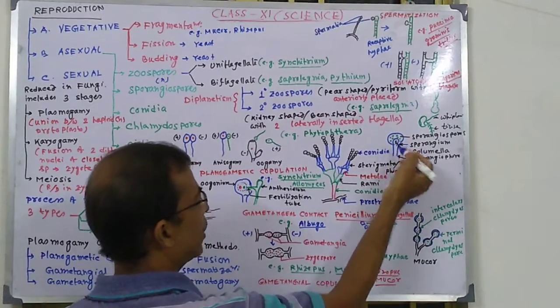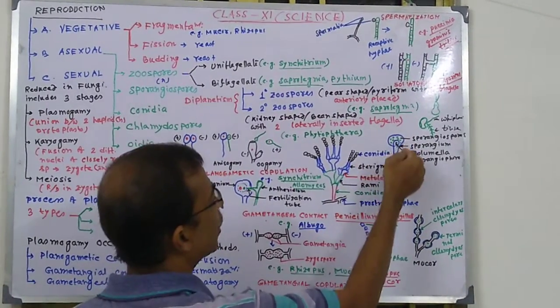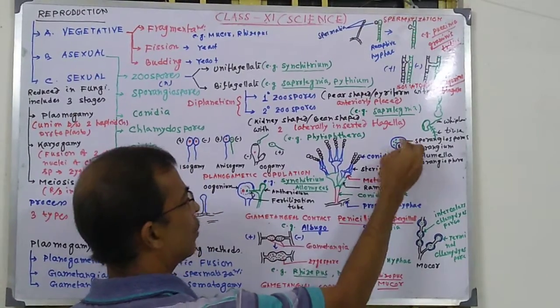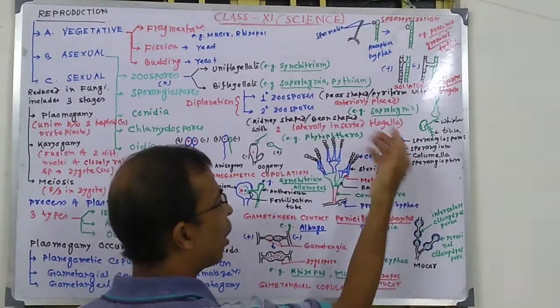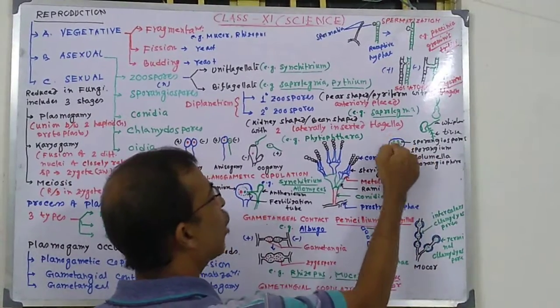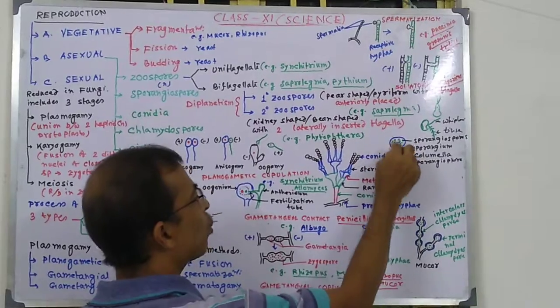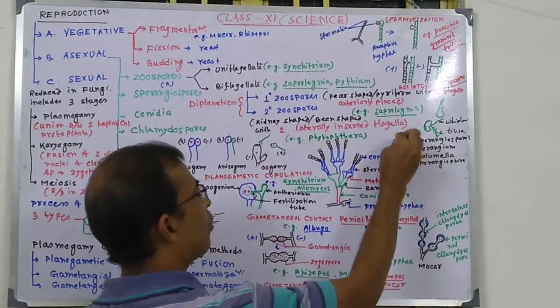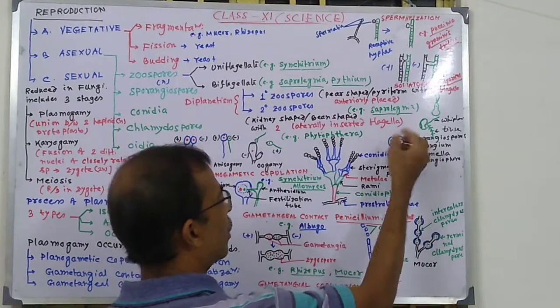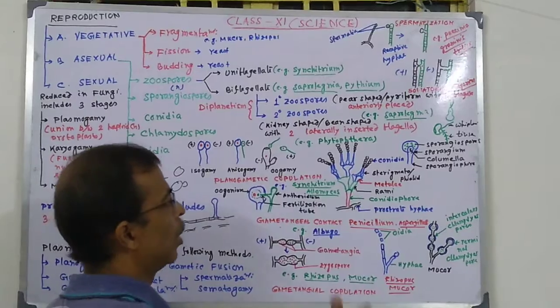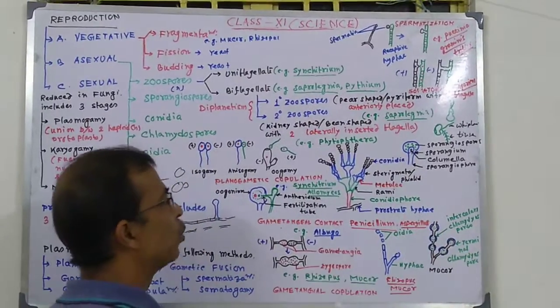At the end, it gets differentiated into two structures. The centrally located dome-shaped structure becomes the columella, and the outer one is the sporoplasm. From the sporoplasm, many spores are formed endogenously, and ultimately on bursting they get detached, come in contact with the soil or other substratum, and form new ones.